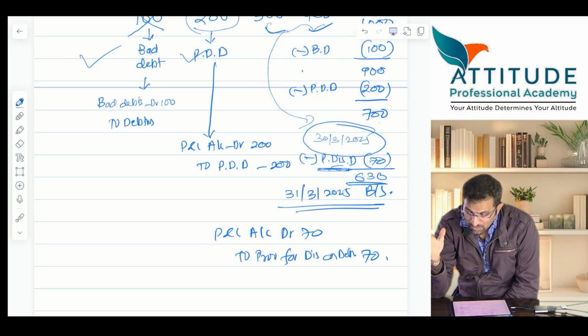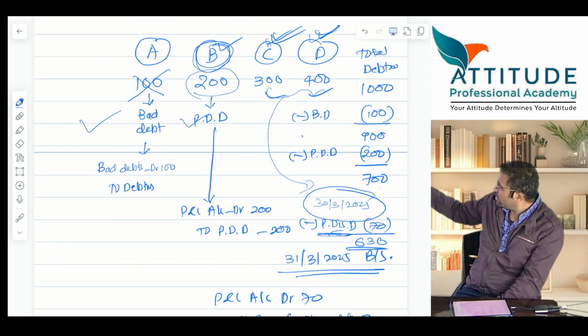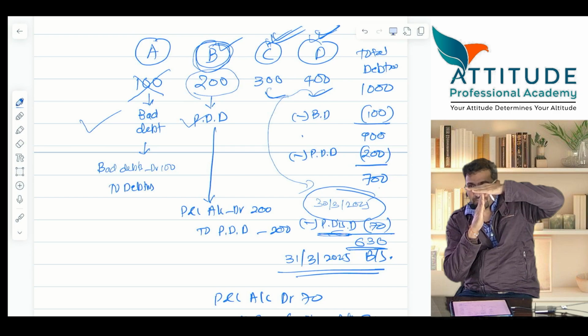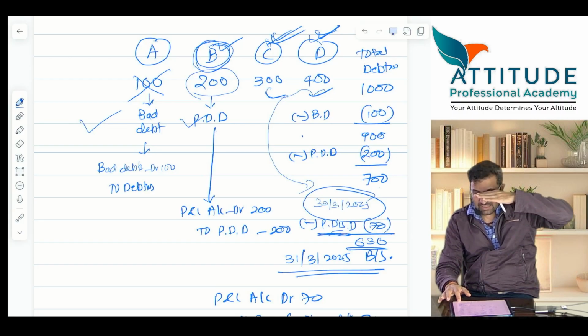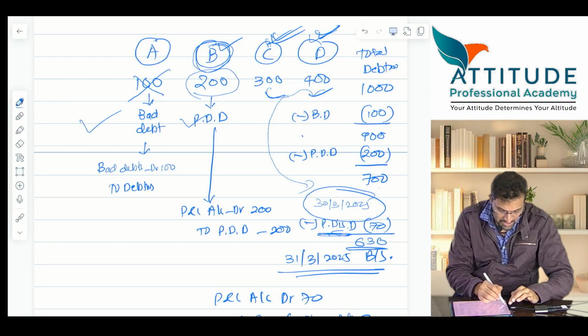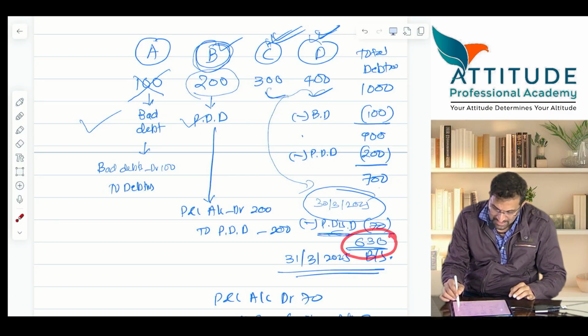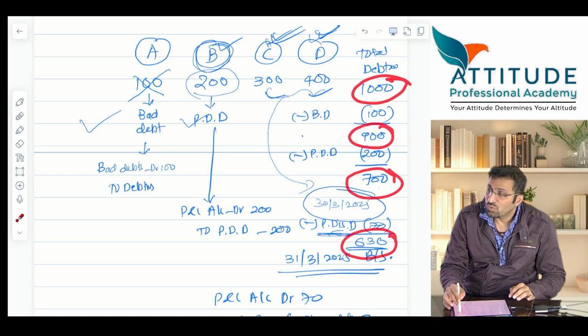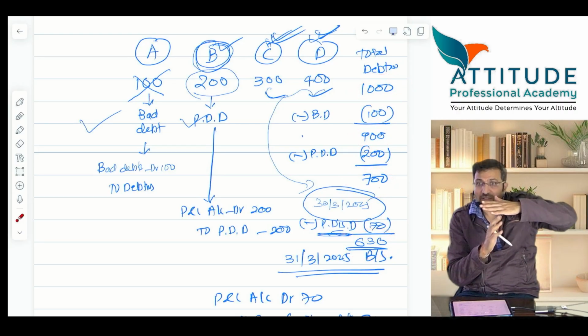Clear? Now tell me, if I ask in this question only, what is the ledger balance of debtors account? 630, 700 or 900 or 1000. ऑप्शंस आई गिव यू. बैलेंस 630 है, 700 भी है, 900 भी है, 1000 भी है डेटर्स का. व्हाट इज द लेजर बैलेंस? वेरी गुड, 900.